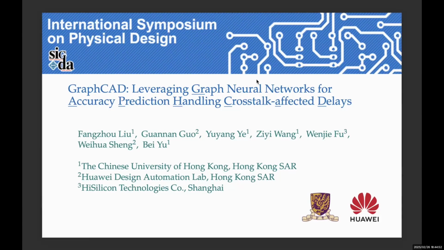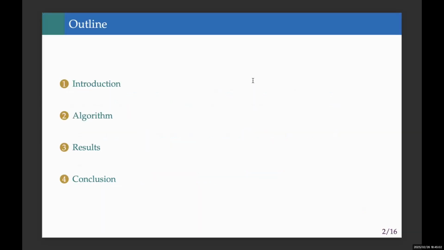Today I'm excited to present our work, GraphCAD, a novel framework that leverages graph neural networks to predict crosstalk-affected delays post-routing. Let me start with a quick outline. I will first introduce the topic, then explain our proposed algorithm, and finally summarize the results from our experimental analysis.